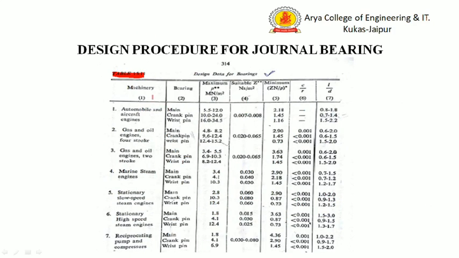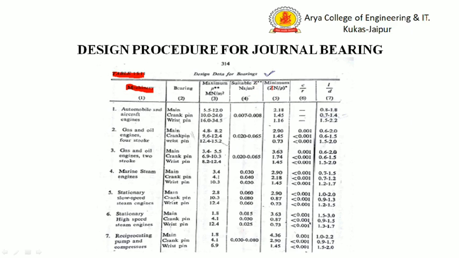In this table, the first column is machinery. So according to our application, we can select accordingly. This is the bearing. This is the maximum pressure limit for the different types of applications. This is the suitable value of the Z.